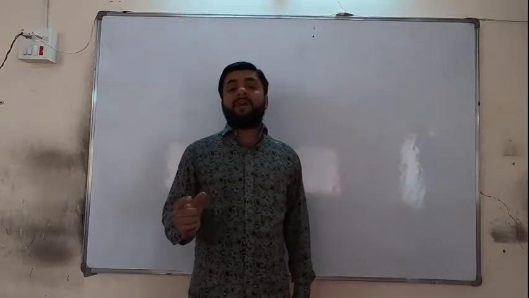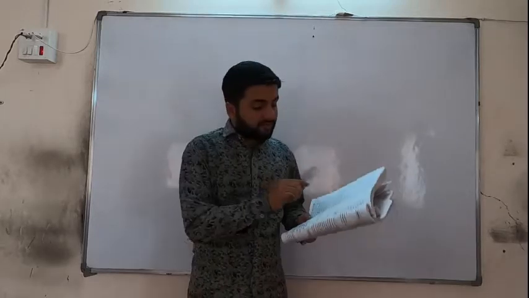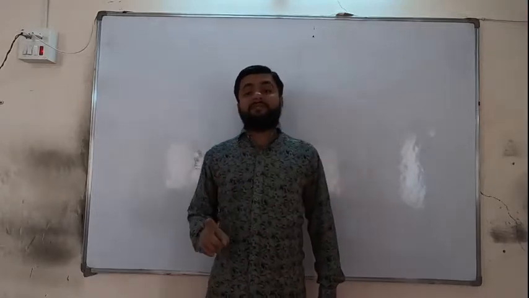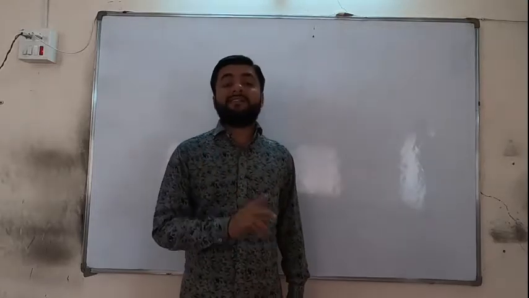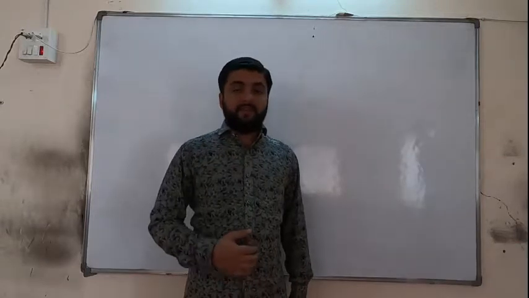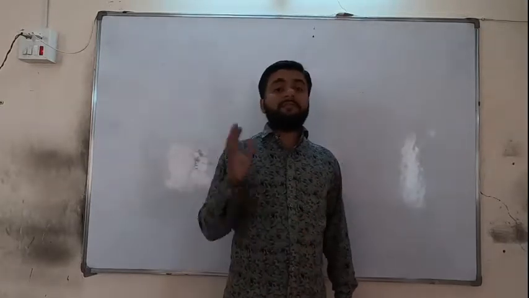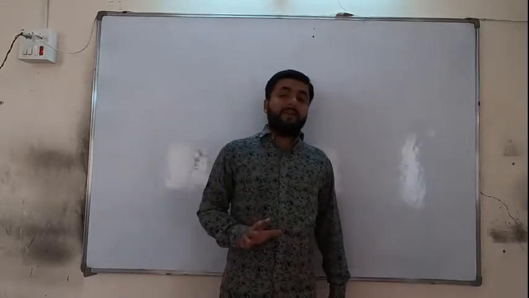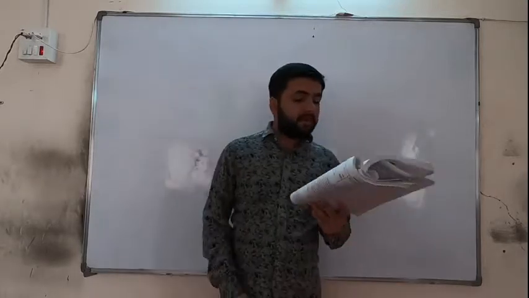But in the sums where new goodwill and share of new partner in goodwill is given, then you have to check once, because see, goodwill is 3 lakhs, and into 1/5, so total goodwill is 60,000, but Manan is bringing only 45,000. So this is like the 9th sum, Astha and Ahana's. In the 9th sum also the same thing was there. New goodwill is given and share of new partner in goodwill is also given. So at that time you think that goodwill is partially in cash, because 3 lakhs into 1/5 is 60,000, but the partner is bringing only 45,000, so the remaining 15,000 is in non-cash. Okay.